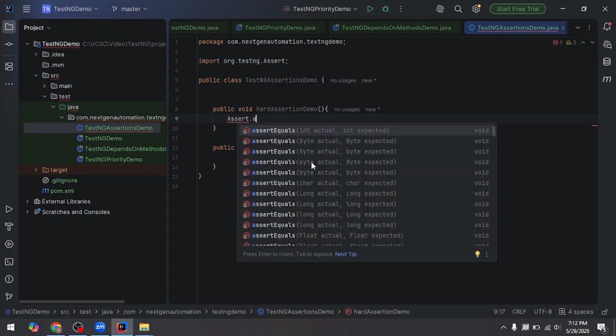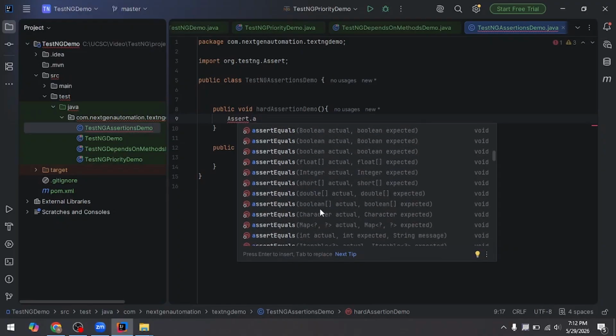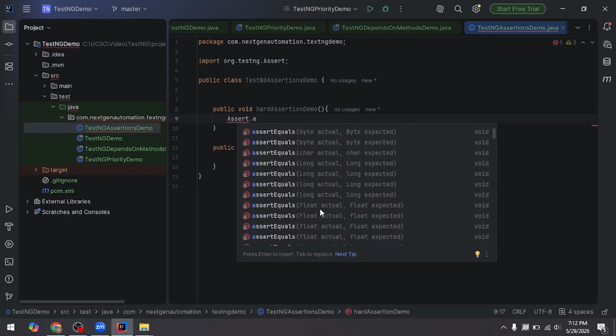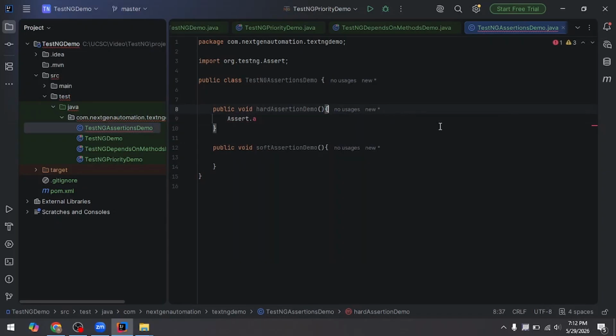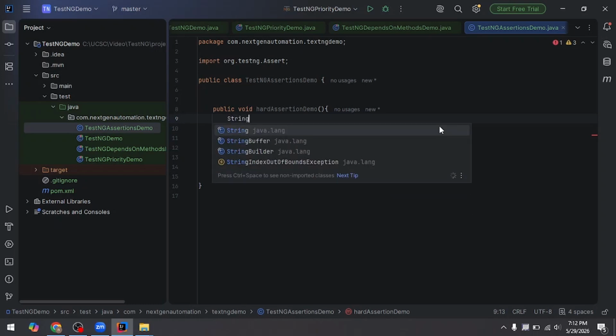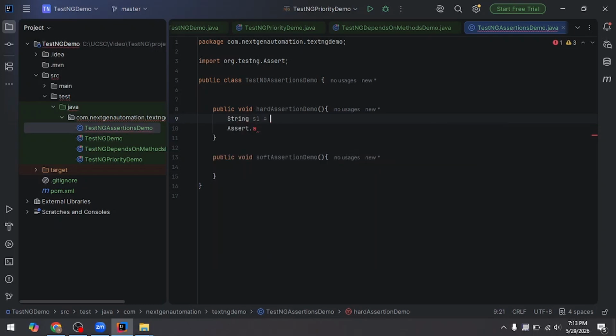Assert.assertEquals: you can pass integer values, longs, characters, doubles, and string values. You can pass anything, but the first value is taken as actual and the second value as expected. This time I need to pass strings. String s1 is equal to apple. This is my expected string, so instead of s1 I can call it expected str.